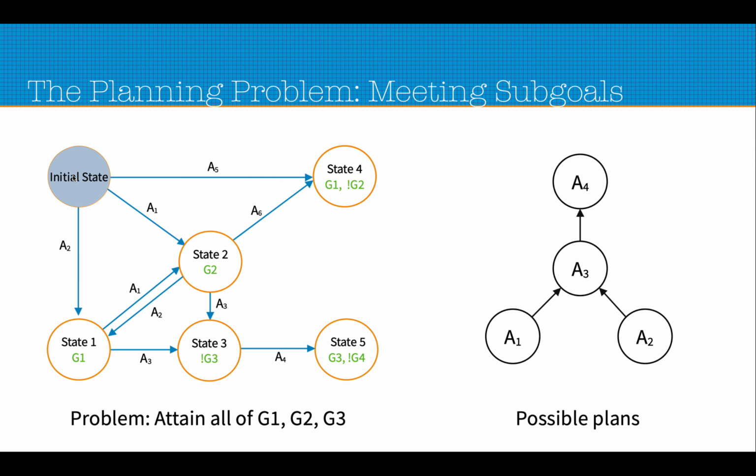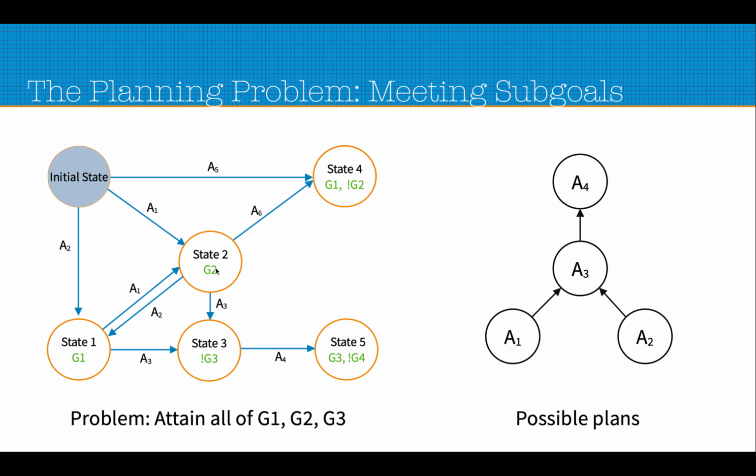Another possible solution is we start with the initial state, go to state 2 first by applying A1, then applying A2 we go to state 1, then A3 we go to state 3, and then applying A4 we go to state 5. So this is another possible path for how we can attain the same set of sub goals G1, G2 and G3. But we see that just by choosing any arbitrary path to reach state 5, if we want to call it the final state or the goal state, we cannot really attain all the sub goals.